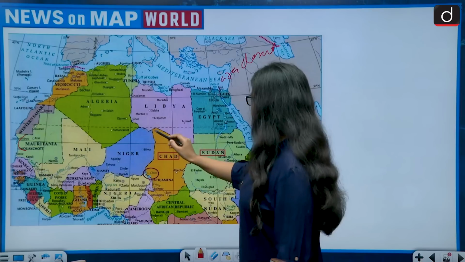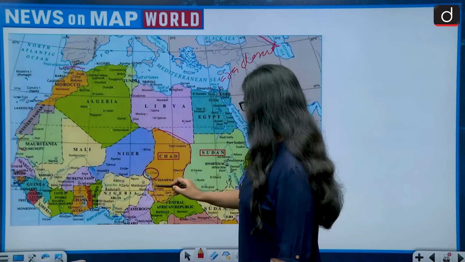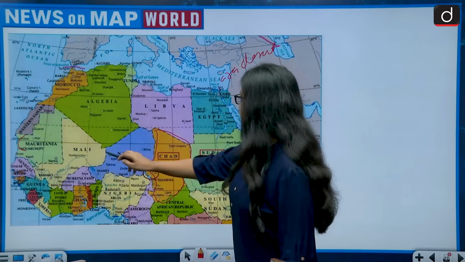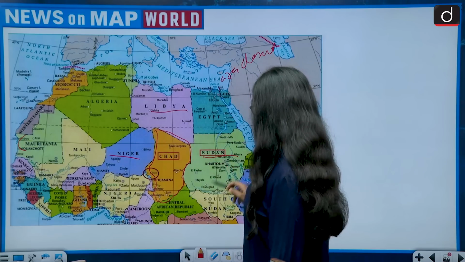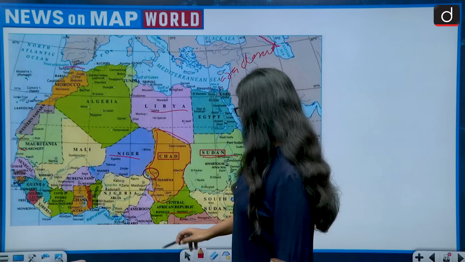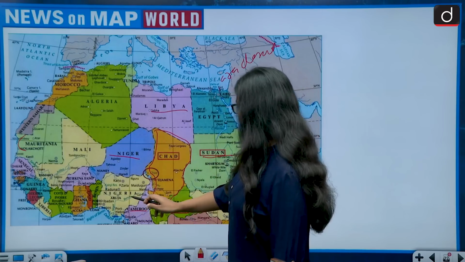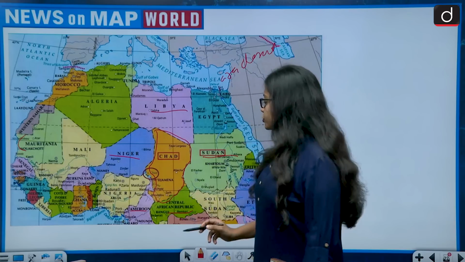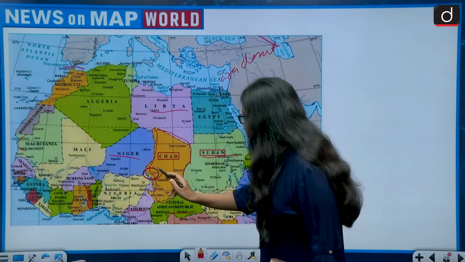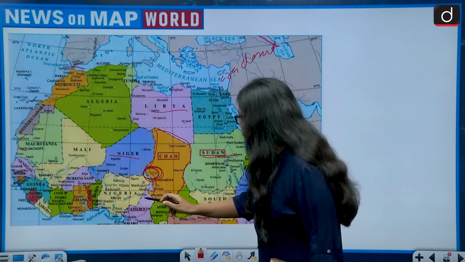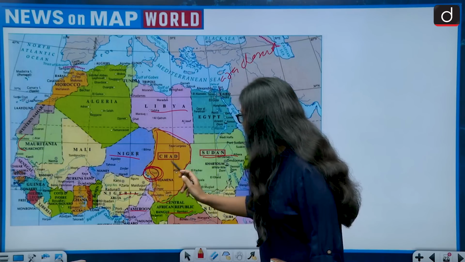Let us see. This is the location of Chad. It is a landlocked country sharing its border with Niger, Libya, Sudan, Central African Republic. Then there is Cameroon. Then there is Nigeria. So if we talk about Lake Chad, then Lake Chad is situated in between Nigeria, Niger and Chad.